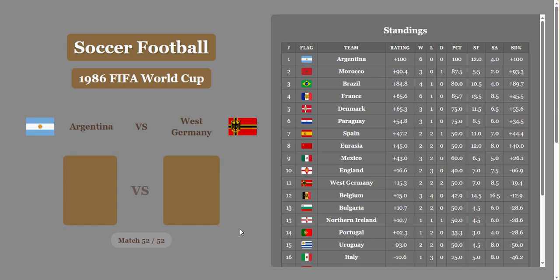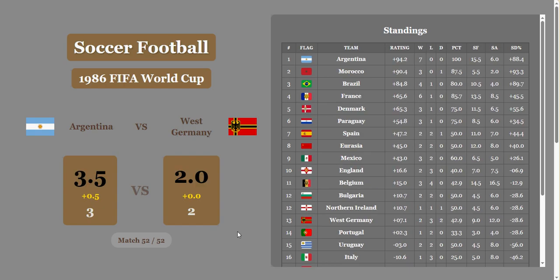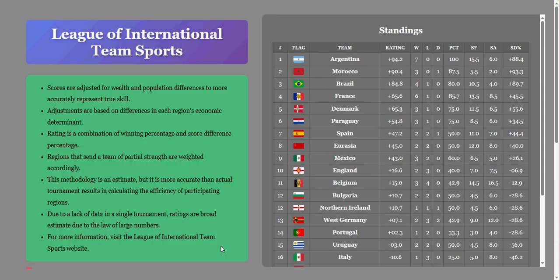Argentina versus West Germany. This is the final, folks. And Argentina wins it. They're going to get a half goal. So Argentina is a rightful world champion according to economics, which is not always the case. Argentina, the rightful world champion, it looks like, according to this data. Germany is not a rightful second place recipient, though, as they finished the tournament in 13th place, even below